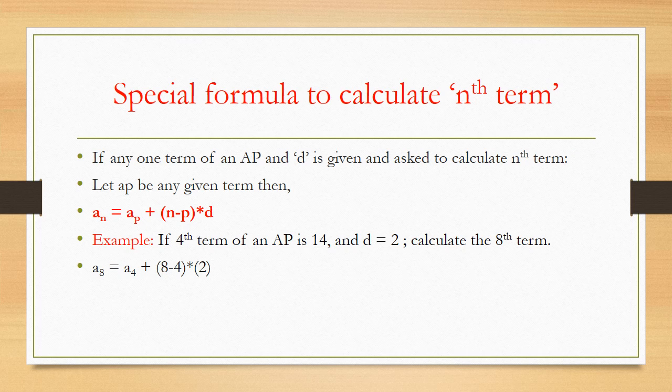we can directly calculate the 8th term of an AP using this formula, that is A8 equal to A4 plus 8 minus 4 into D. Therefore A8 equal to A4, which is 14, plus 8 minus 4, which is 4, into 2. 4 into 2 is 8. For the 8th term I am going to get 14 plus 8, that is 22. You can solve this by using the normal method and also check whether we are getting the same answer or not. Therefore you can use this formula without any fear, because this is a proven formula.